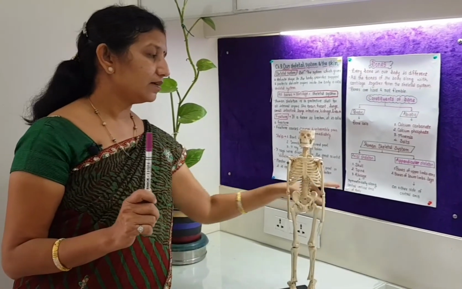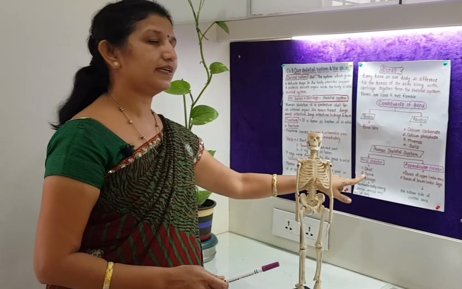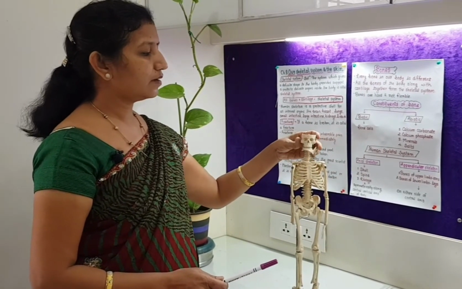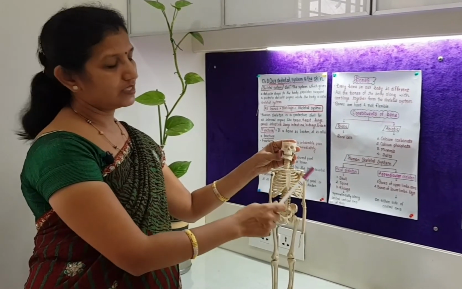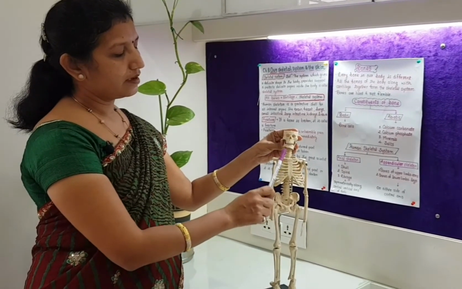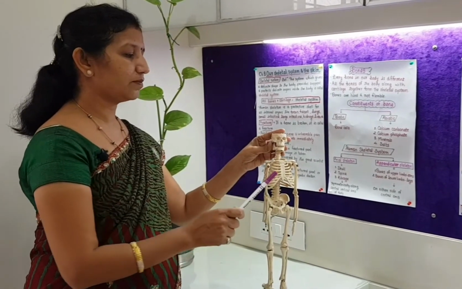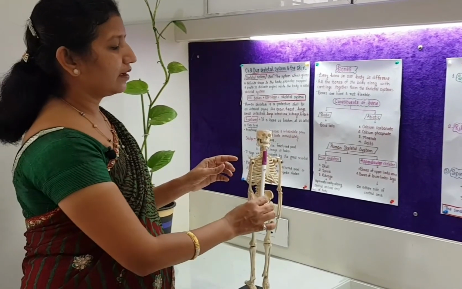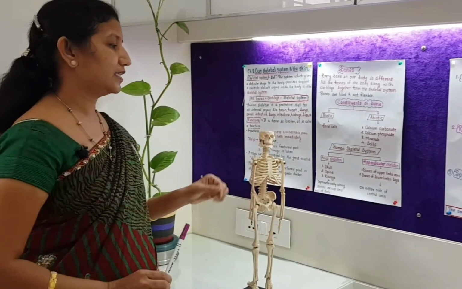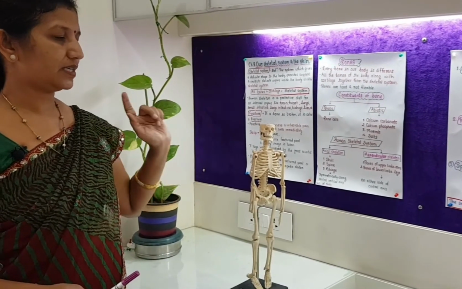This axial skeleton includes the parts that are at both sides, symmetrically present along the central vertical axis of the body. If it is divided centrally, there are similar two parts of the skeleton: skull, spine and rib cage.